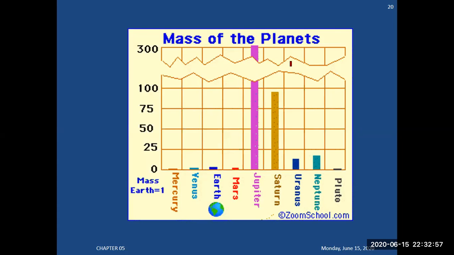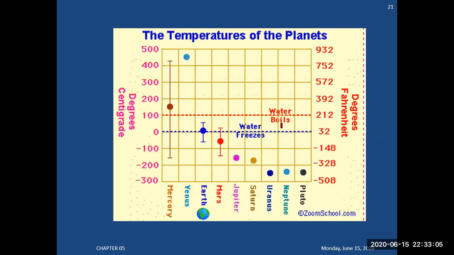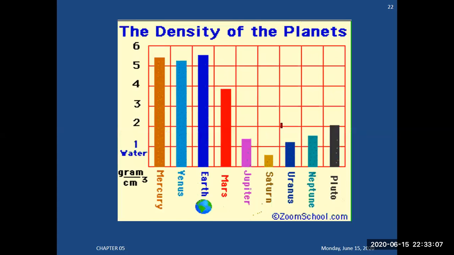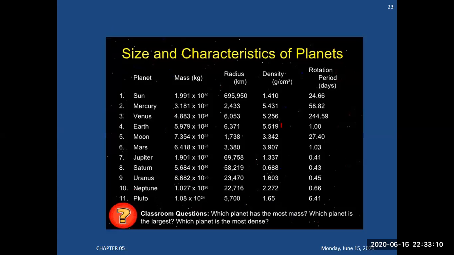Now, what about the mass of the planets? This is another tabular form to understand the mass of the planets. The temperature of the planets, the density of the planets, the size and characteristics of planets. So this is the size, Mercury, mass, radius, density, and rotation period, how much time it will take to complete a rotation. So this is the basic detail, the formula table to understand the size and characteristics of planets.